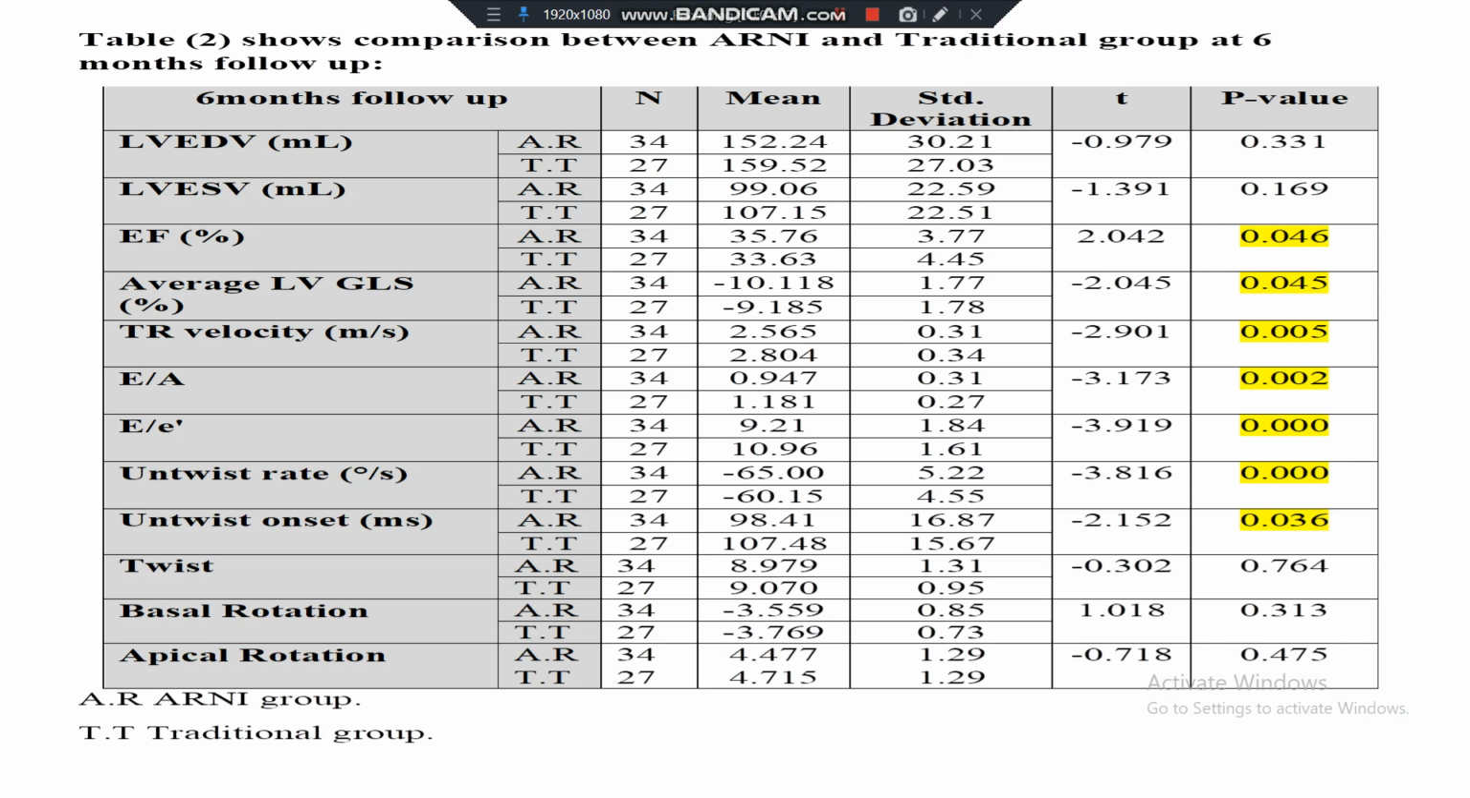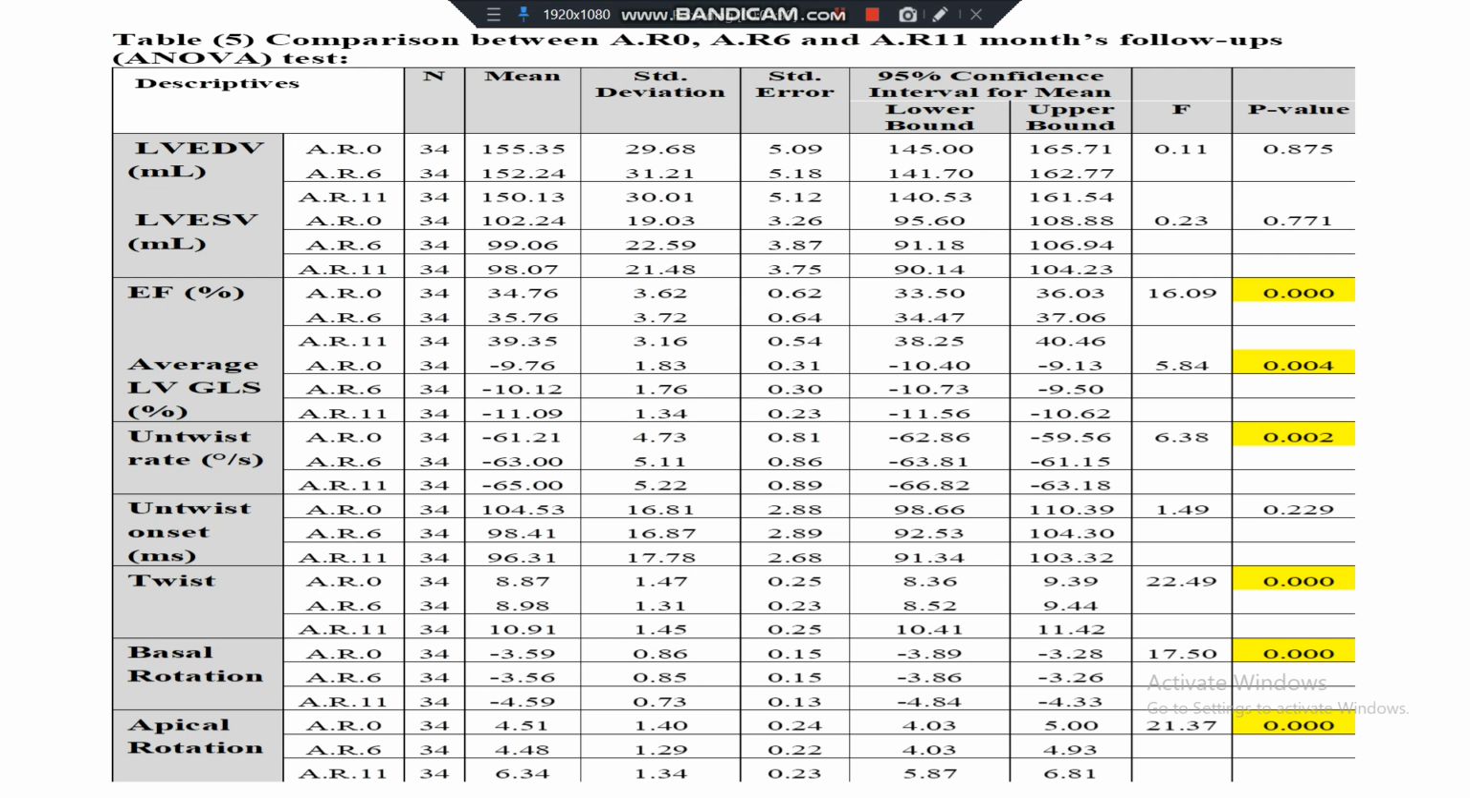Table 2 shows the comparison between the RNA and the traditional group at 6 months follow-up, and as we see here, there is a remarkable improvement in the ejection fraction and the global longitudinal strain, and some of the diastolic indices, E over A and E over E prime, untwist rate and untwist onset, but the twist mechanics is still not showing any improvement.